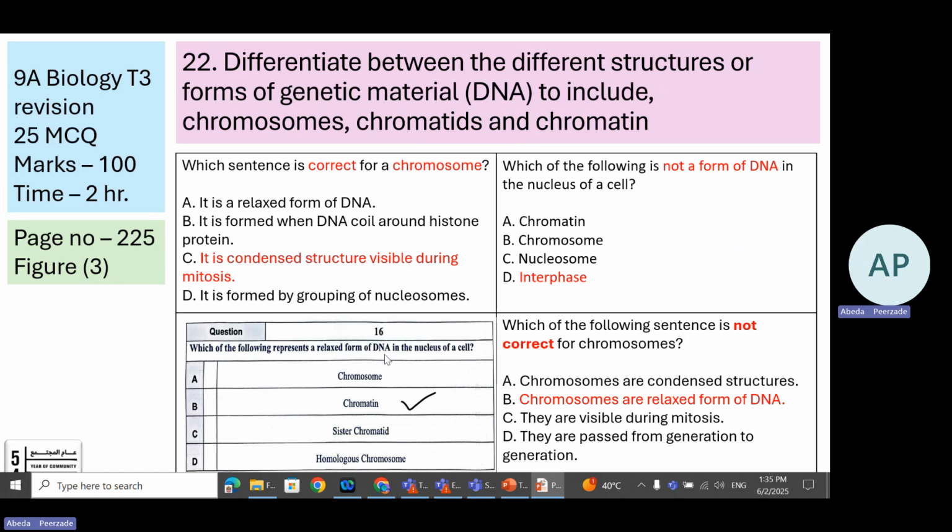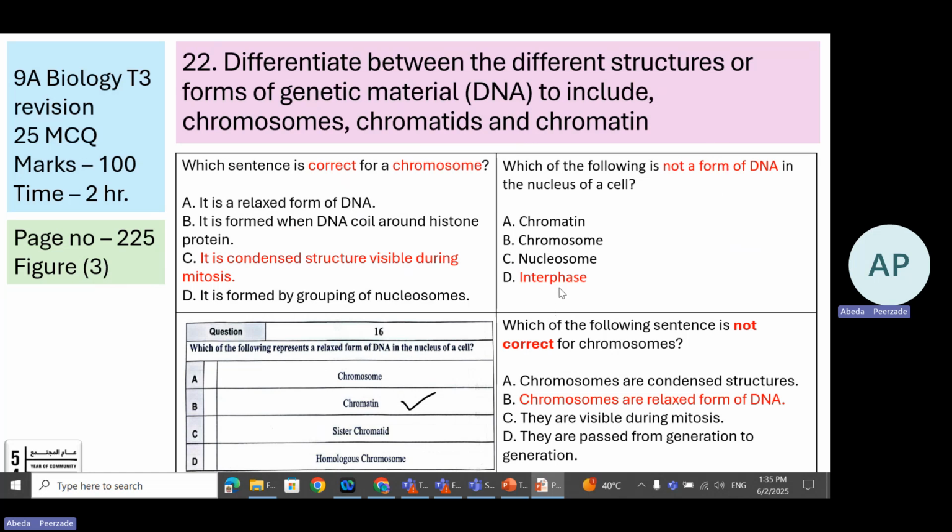Now, relaxed form of DNA. Which is a relaxed form of DNA over here? That is chromatid. Chromosome is a supercoiled structure. Chromatid is a coiled structure. Chromosome again is a coiled structure. So loose form, relaxed form is chromatid, which is not the DNA.